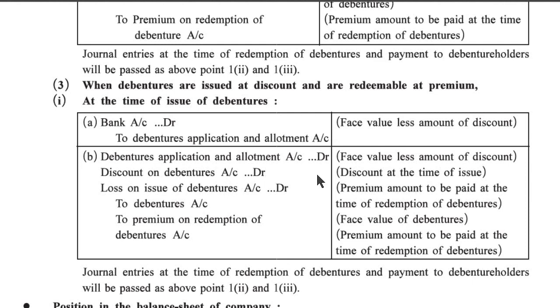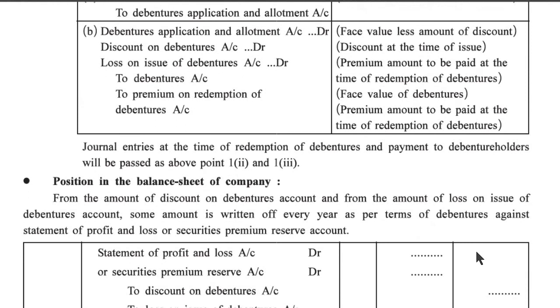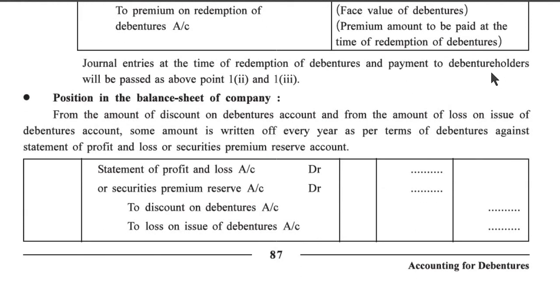Discount on debenture account debit, discount at the time of issue. Loss on issue of debenture account debit, premium amount to be paid at the time of redemption of debenture. To premium on redemption of debenture account, premium amount to be paid at the time of redemption of debenture. Journal entries at the time of redemption of debenture and payment of debenture holder will be passed as above, second and third.